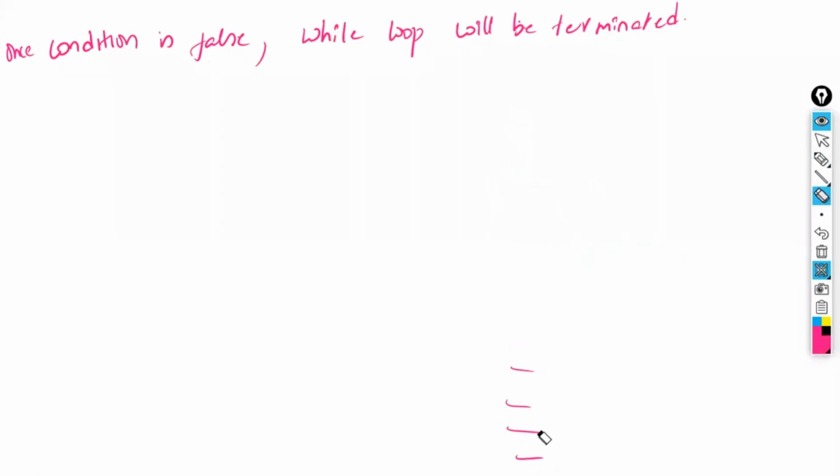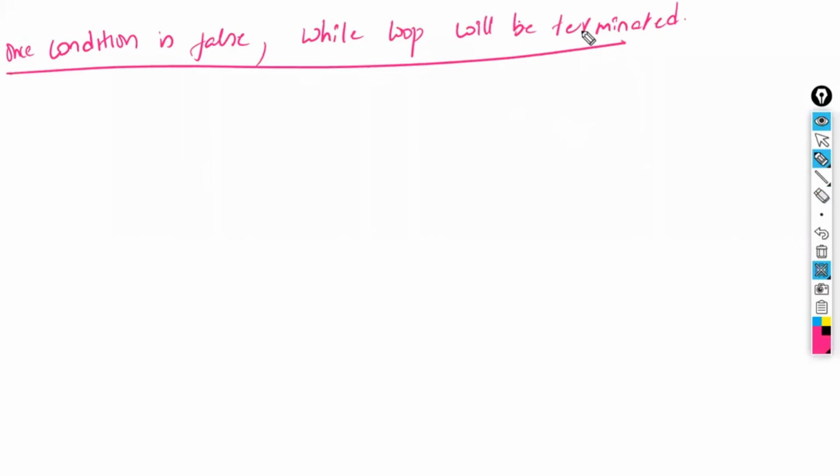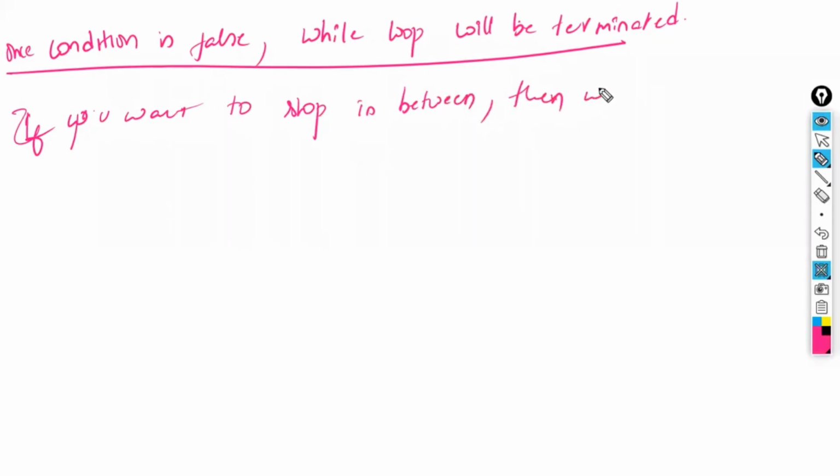Once the condition fails, the while loop will stop automatically. Now I want to stop in between. If you want to stop a loop in between, then we have to use the break statement. There is a break in Python. The break will terminate the loop in between.